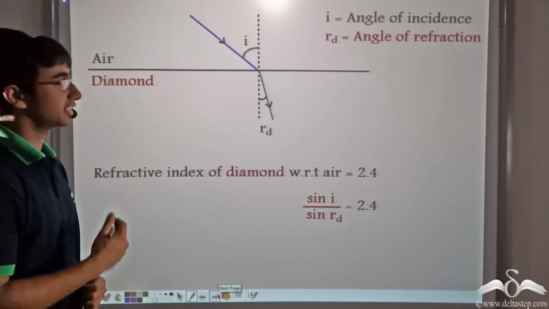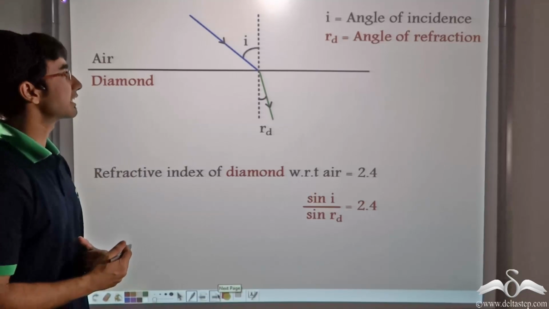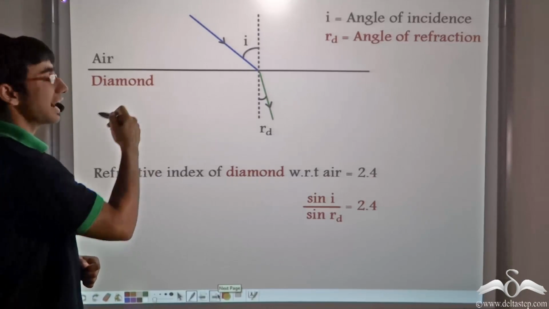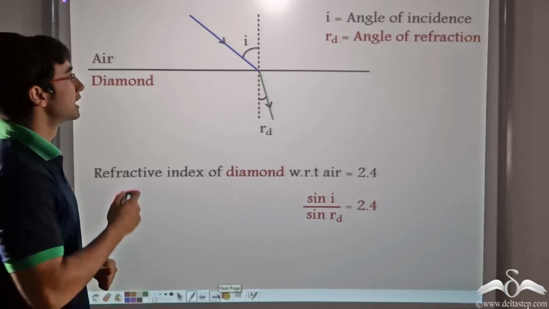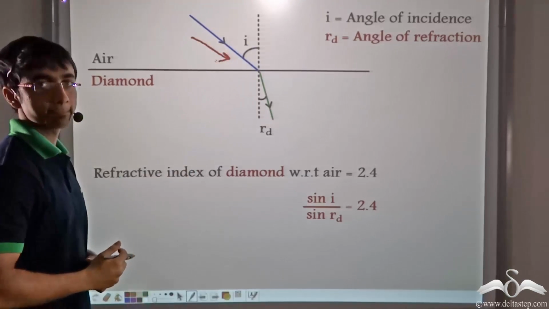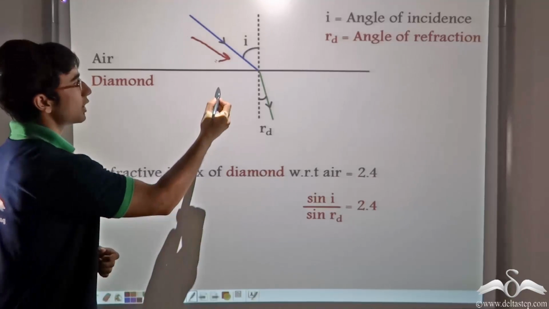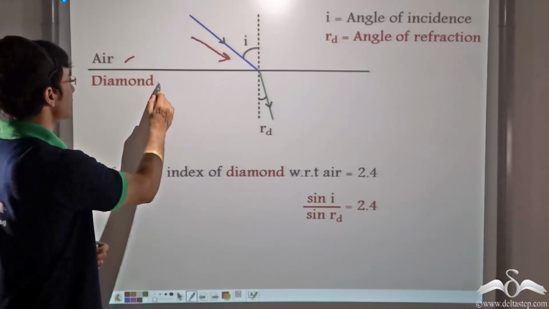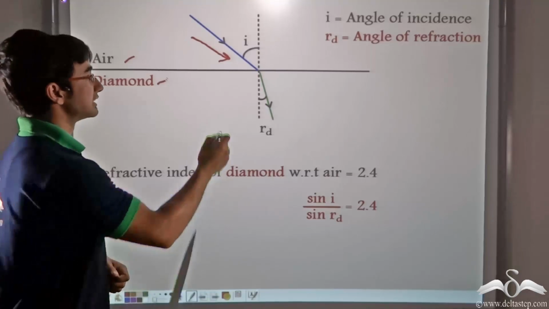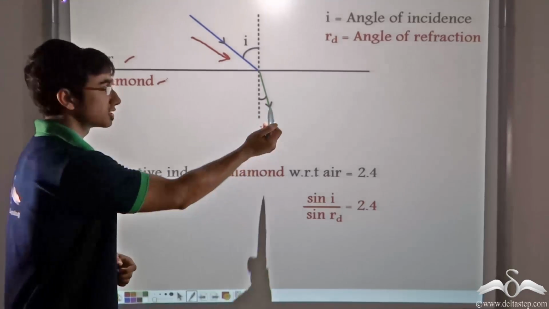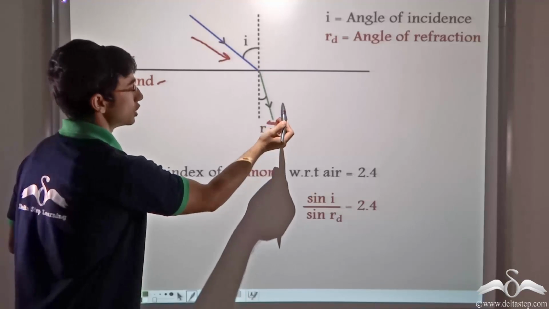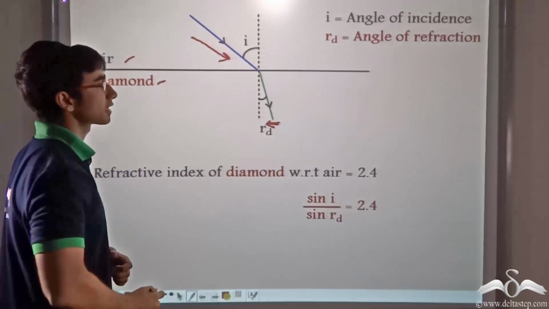Now consider another diagram. In this diagram, another ray of light is incident on the air and diamond interface. This incident ray is given by the blue ray. Since it is encountering a change in medium at the air diamond interface, and since diamond is denser than air, the refracted ray again bends towards the normal, or in other words, it shifts towards the normal.